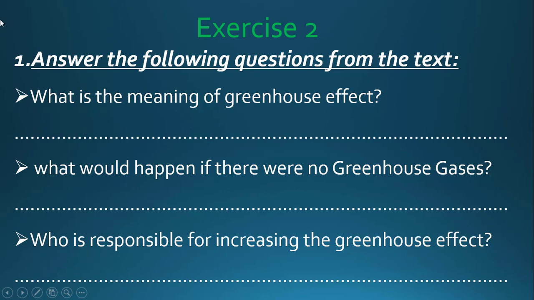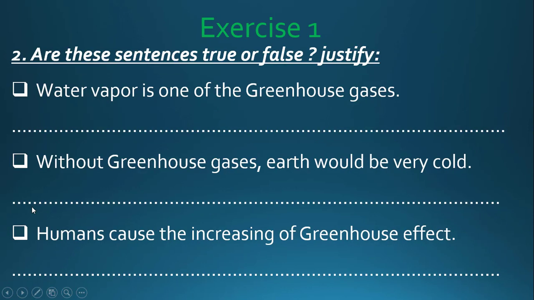This one is from paragraph 1, paragraph 2, paragraph 3. Exercise number 2, you have these sentences, true or false, and justify your answer. Water vapor is one of the greenhouse gases. You say true or false, and then how do you know it's true or false from the text?